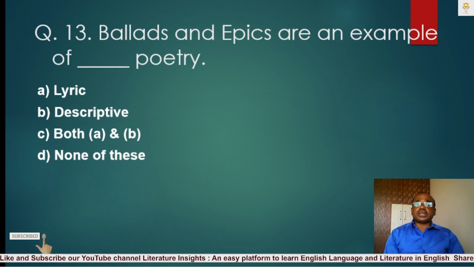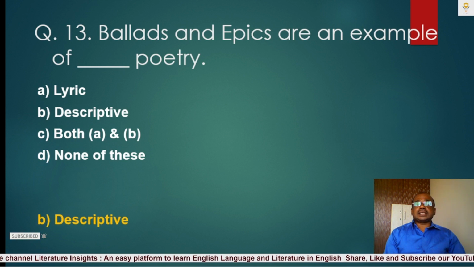Question number 13. Ballads and epics are an example of blank poetry. A. Lyric, B. Descriptive, C. Both A and B, D. None of these. The correct answer is B. Descriptive. Ballads and epics are an example of descriptive or narrative poetry.